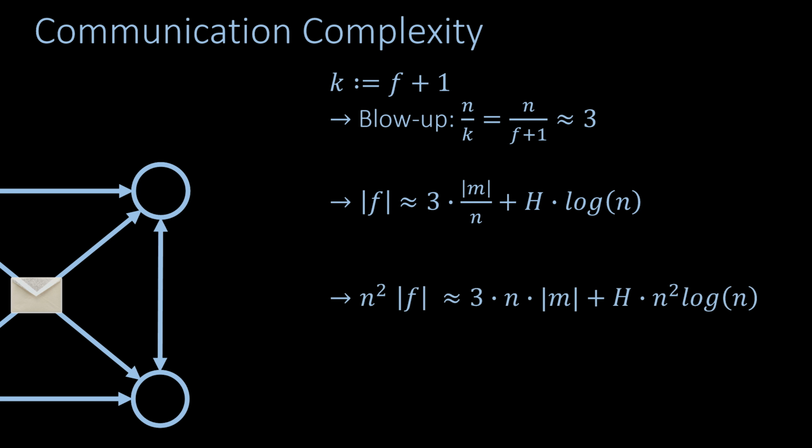Since every node sends its fragment to all other nodes, the communication complexity is roughly n squared times the size of a fragment. Plugging in the fragment size, we see that the communication complexity is 3 times n times the message size, plus some term independent of the message size. This is a nice result considering that n times the message size must be sent in any case. But one might still wonder, can we do better? The answer is yes. We will now briefly discuss how this can be done.